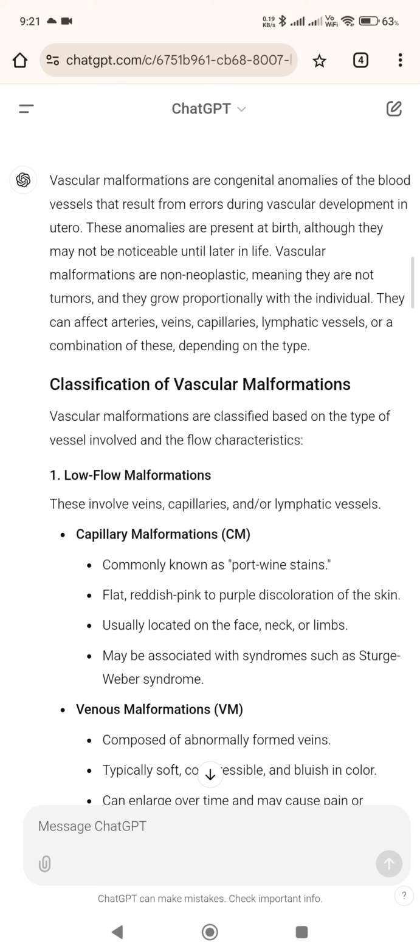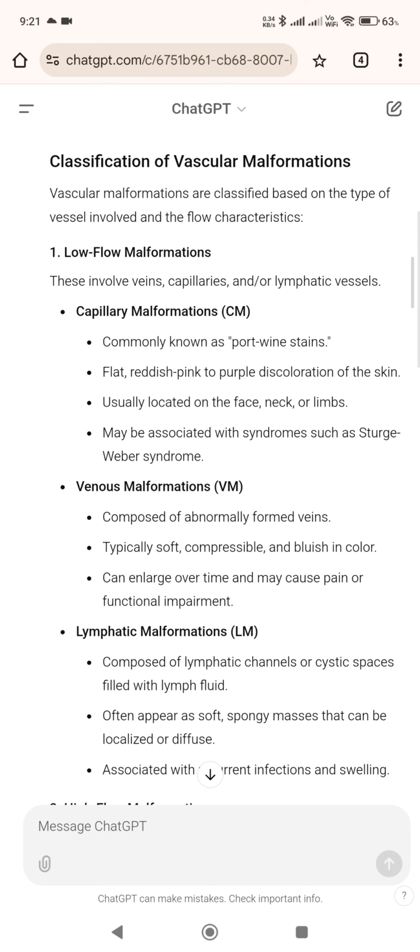Classification of vascular malformations. Vascular malformations are classified based on the type of vessel involved and the flow characteristics. 1. Low flow malformations. These involve veins, capillaries, and/or lymphatic vessels. Capillary malformations, CM, commonly known as port wine stains: flat, reddish pink to purple discoloration of the skin, usually located on the face, neck, or limbs, may be associated with syndromes such as Sturge-Weber syndrome.